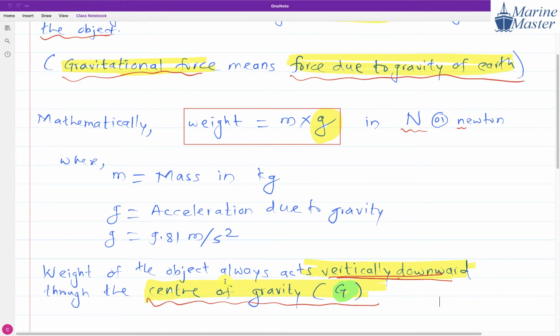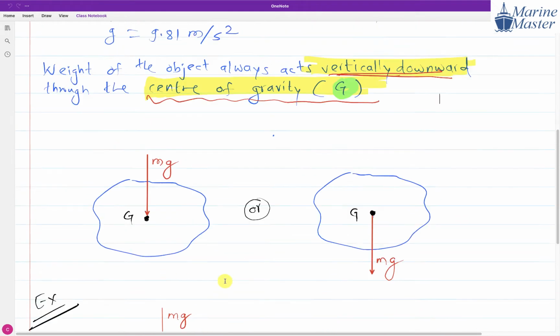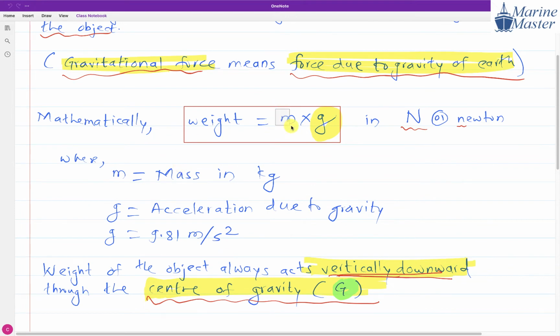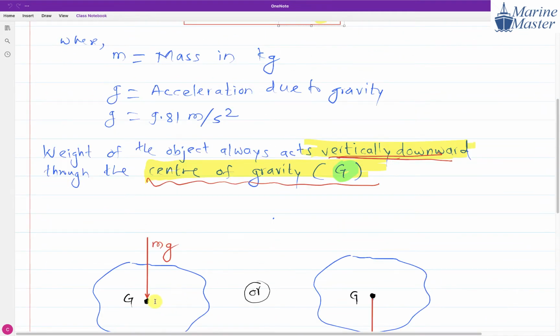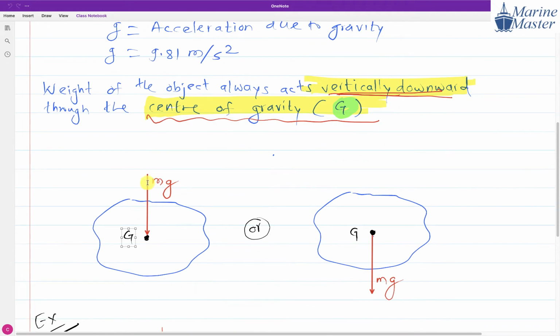Now there are two ways we can denote weight. We denote weight by mg, mass into acceleration due to gravity. Here g stands for acceleration due to gravity, and G stands for center of gravity. We can show it going towards G vertically downward, or going away from G vertically downward. Both are similar scenarios. Please write down this discussion and draw this figure.